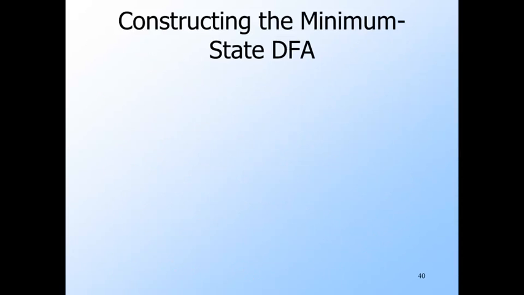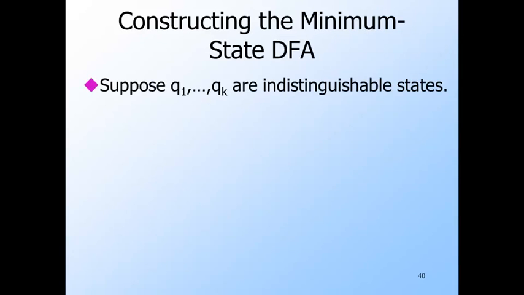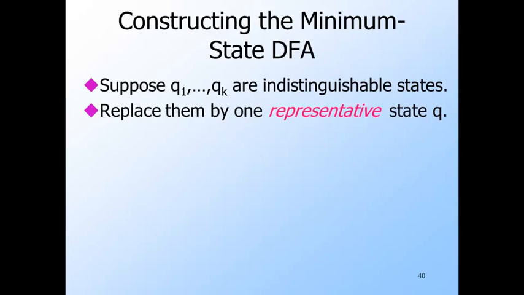We're now going to use the table of indistinguishability to merge states that are indistinguishable. That gives us the minimum state DFA, although we must be careful to remove at some stage all the states that are not reachable from the start state. Suppose we have a set of indistinguishable states, say Q1 through Qk. We're going to replace them all by a single state that behaves as they all do. Call the representative Q. It can be one of the Qi's or some new name we create for this purpose.